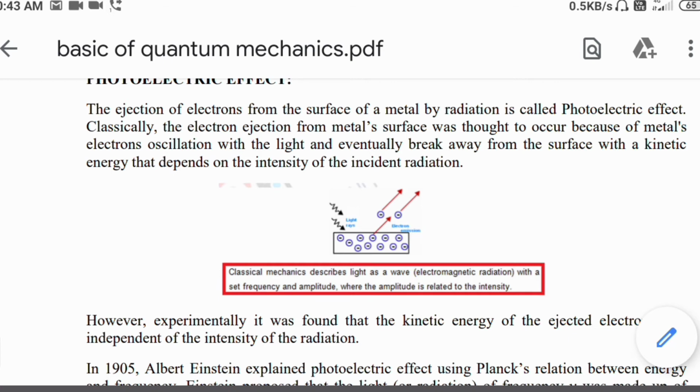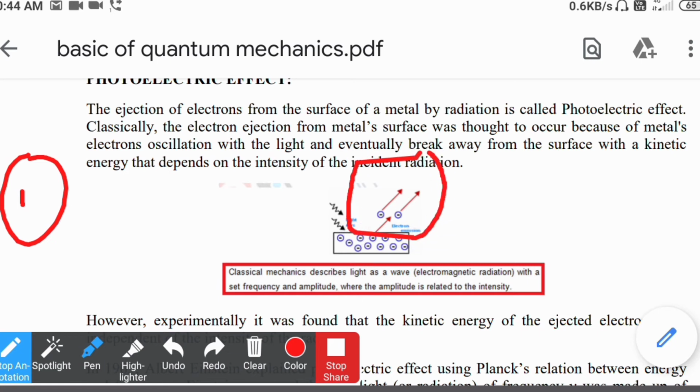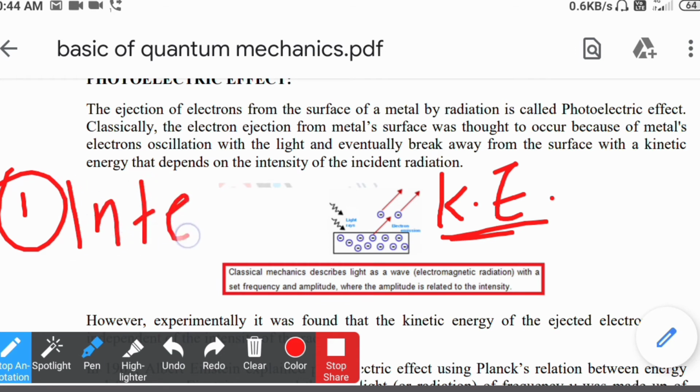Next we can apply that knowledge to the photoelectric effect, Einstein's photoelectric effect. First we will see what happens according to classical mechanics. According to classical mechanics, the energy of these ejected electrons will depend upon the intensity of the incident light. So the kinetic energy of the ejected electron will wholly depend upon the intensity of the incident radiation. And this is the statement of classical mechanics.